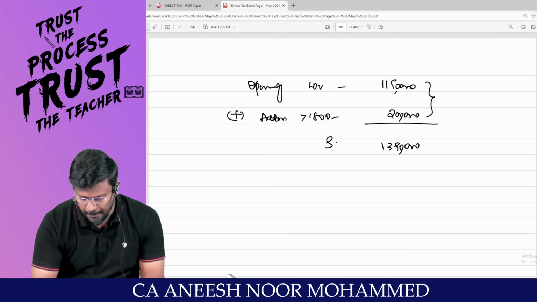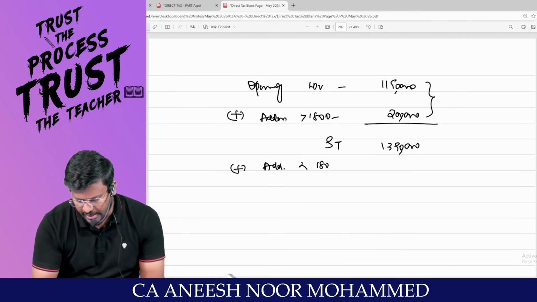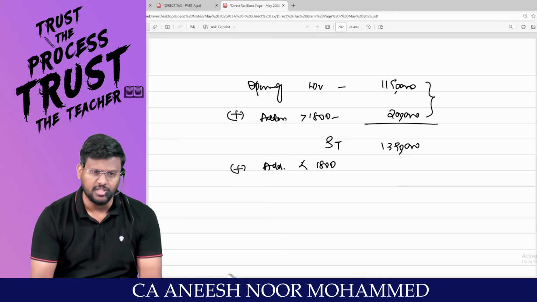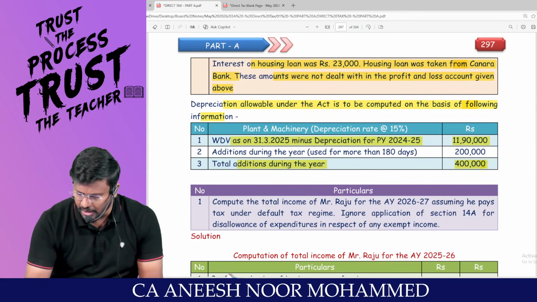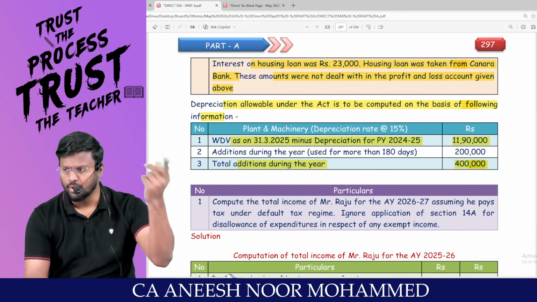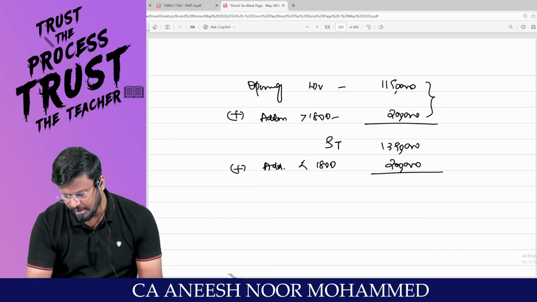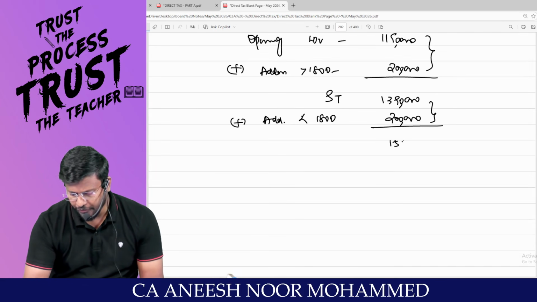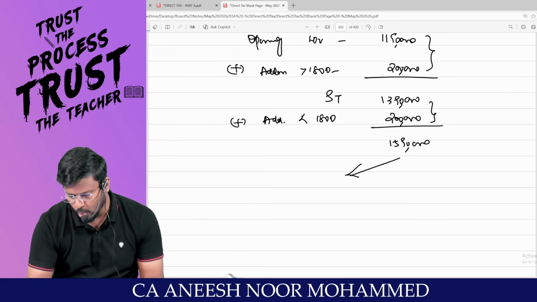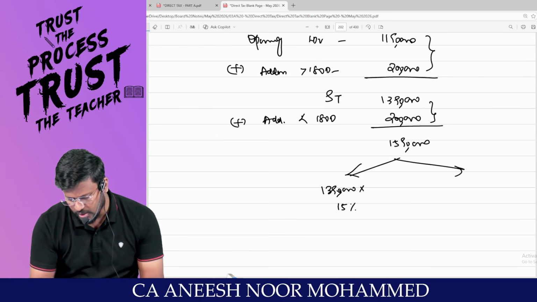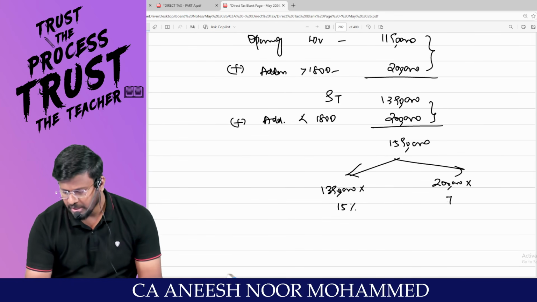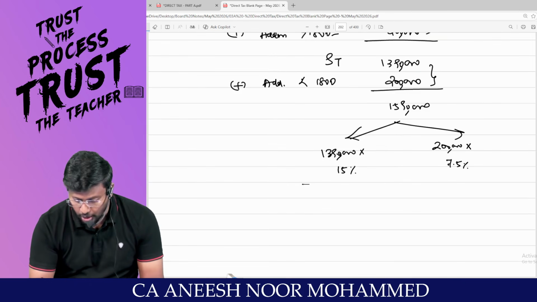13,90,000 is the subtotal. Add additions of less than 180 days, because the total addition is 4 lakh. In that 4 lakh, my dear lovable students, 2 lakh is more than 180 days and another 2 lakh is less. So 13,90,000 plus 2 lakh, 15,90,000. Out of 15,90,000, 13,90,000 into 15% and 2 lakh into 7.5% will be the normal depreciation.